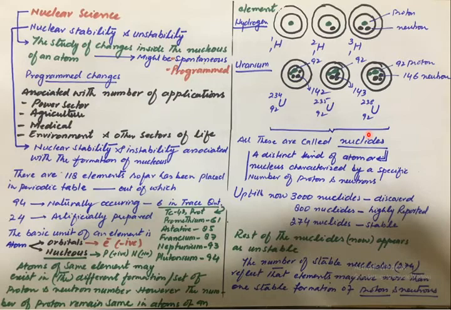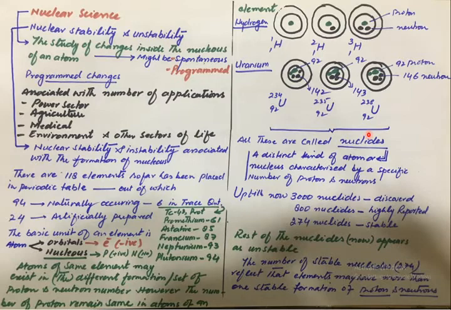So in this regard, programmed fission or programmed activation processes are associated with a lot of applications in our daily lives, as we studied, as quoted here: power sector, agriculture, medical, environment, and other sectors of life like petrochemicals and petroleum industries. So nuclear science plays a very crucial role in our daily life. So it is very important to study the different parameters that are associated with nuclear science.